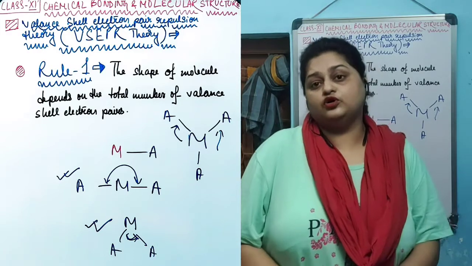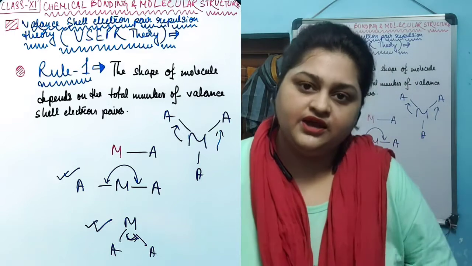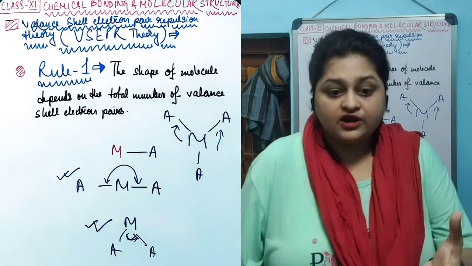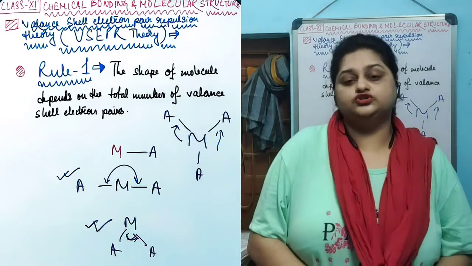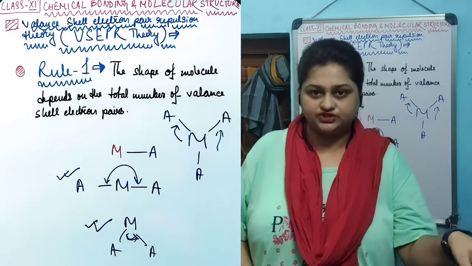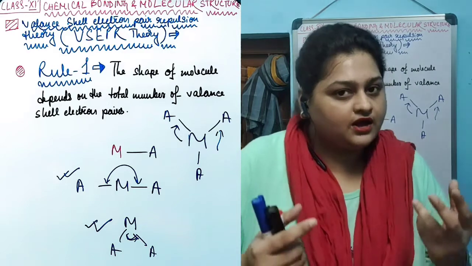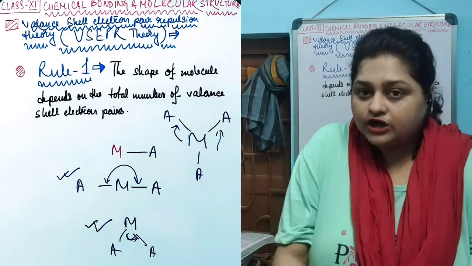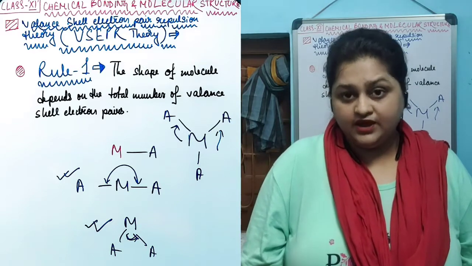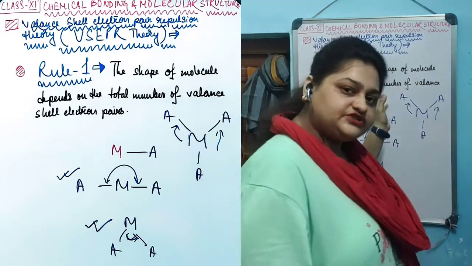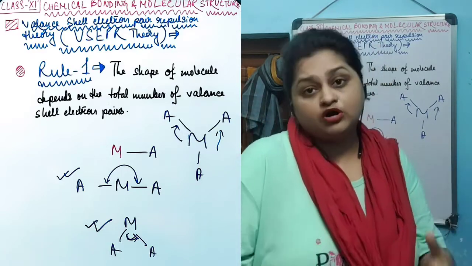Now this approach helps explain the various shapes of the molecules that are being formed. This approach was not included in the Lewis dot structure. Lewis dot structure was only explaining how the bonds are forming and why, but it did not explain why certain shapes of the molecules were created. This is the first theory that actually explains the shapes of the molecule.